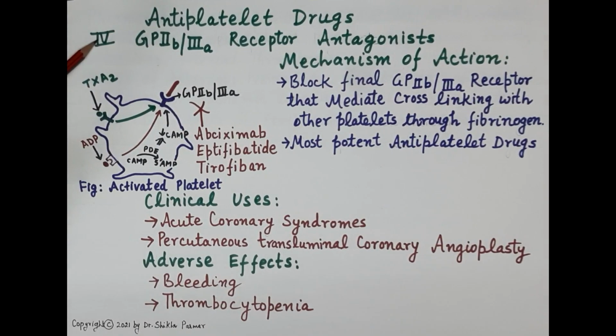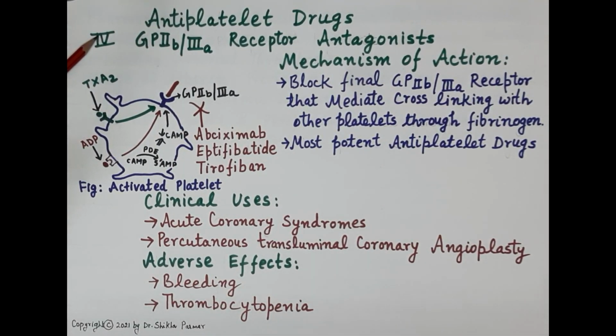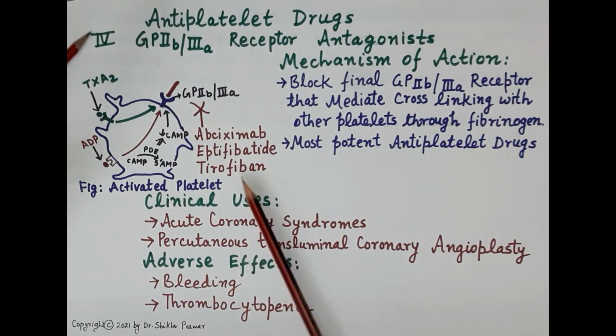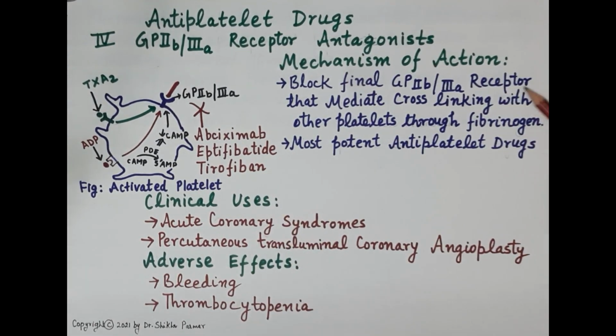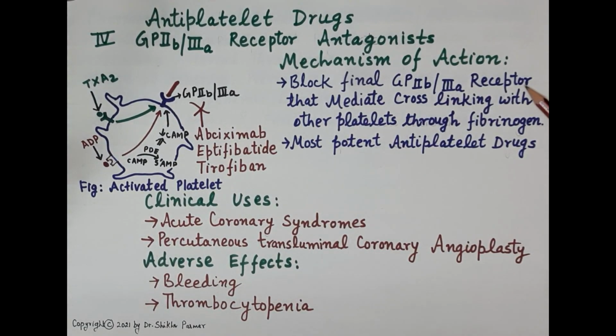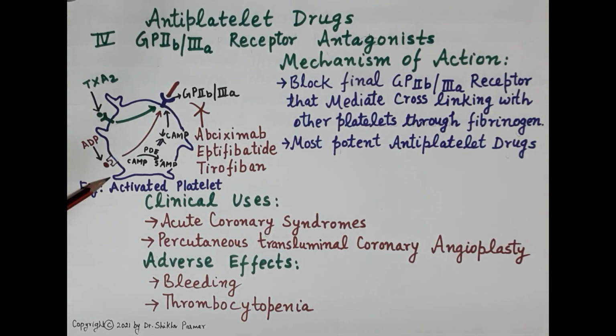Now, the last class of antiplatelet drugs are the GP2B3A receptor antagonists. For example, we have abciximab, eptifibatide, and tirofiban. These drugs block the final GP2B3A receptor mediated cross-linking with other platelets through fibrinogen. This is the diagram of an activated platelet. The activated platelet has changed its shape.